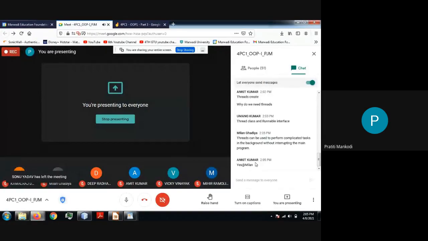Anything else remaining? Threads can be used to perform complicated tasks in the background without interrupting the main program. Okay, Milan, but this is a different kind of thread called a daemon thread, and we are not right now discussing what a daemon thread is. But yes, I appreciate that you actually remember the importance of a thread.